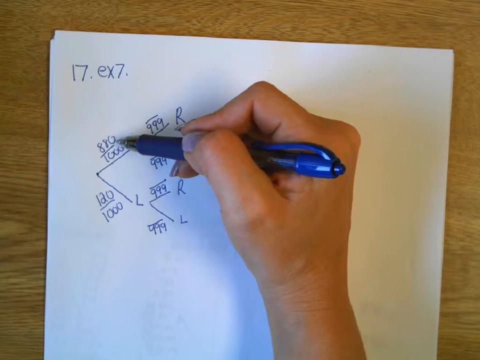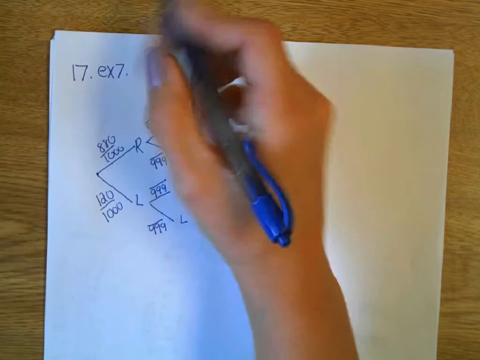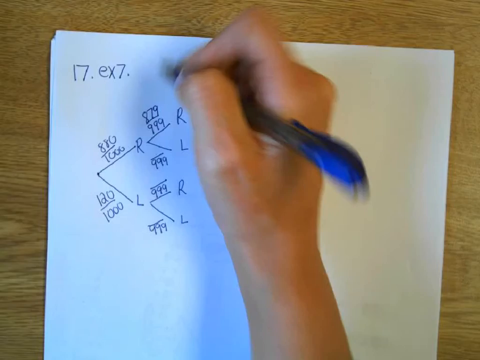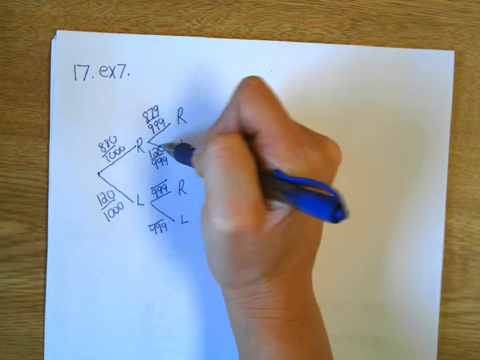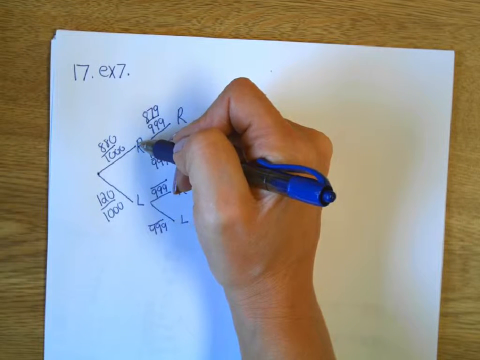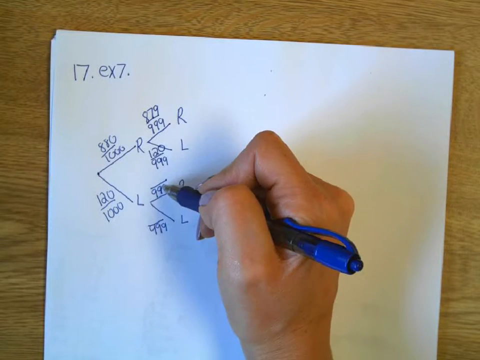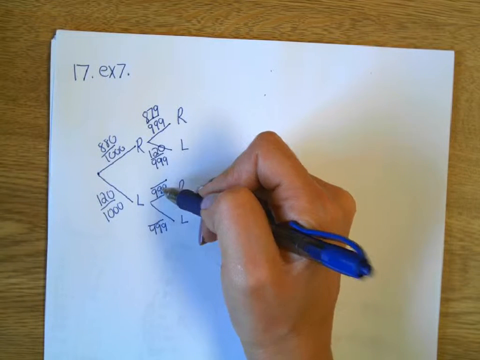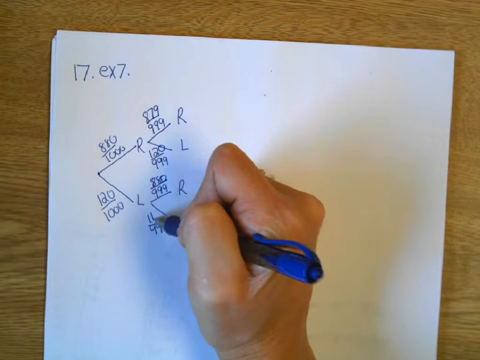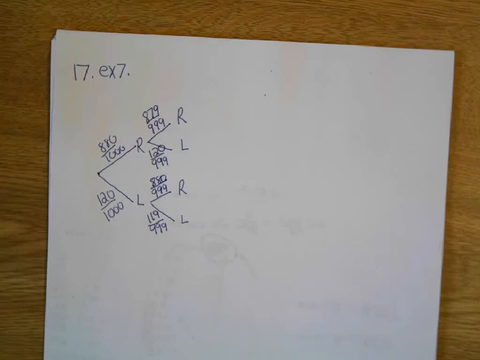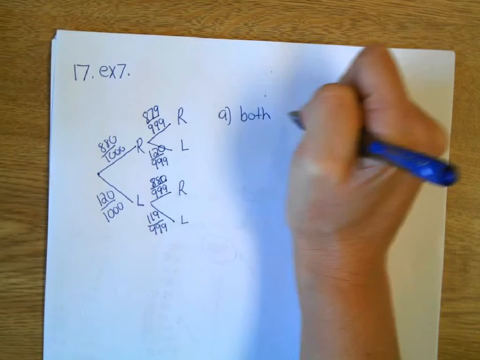Okay, so I started with 880 right-handed people. I picked one out. So what's the probability of the second person being right-handed? 879. What about left-handed? 120. All of them are still in there because this is the branch where I picked a right-handed person first. Now we come down to the branch where I did pick out a left-handed person first. So how many right-handed are there? 880. And then how many left? 119. Okay, the first probability question was to find the probability that both are lefties.